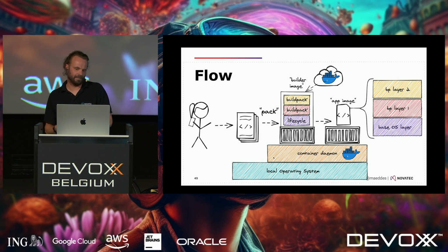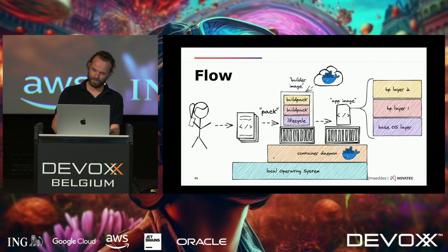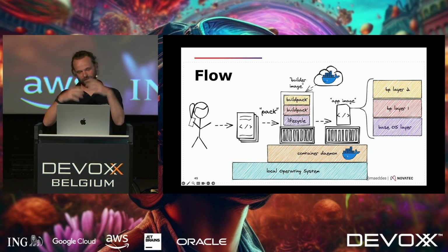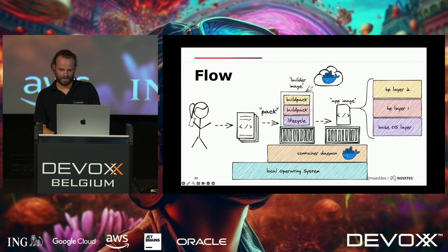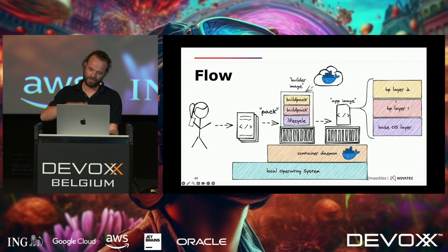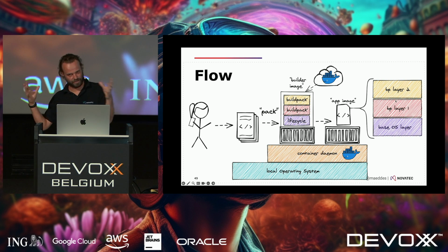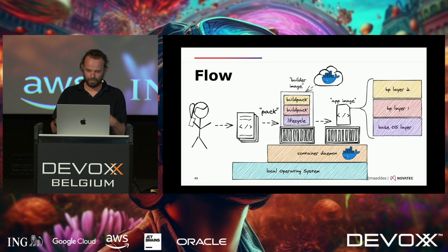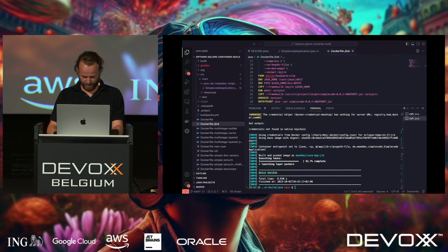There's a CLI called pack that you can use. This will download a so-called builder image that contains all the various buildpacks. Then it will analyze the code, use the right buildpacks, and in the end, create an application image. So this one is also, of course, not limited to Java only. It will be able to build all kinds of images where buildpacks are present. So I can also show that real quick.